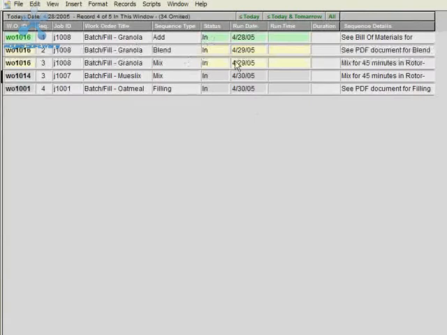Anything with a green work order ID is due today. Anything due tomorrow is in yellow, and then anything after that is in gray. So it's a real quick view to see what work needs to be done in any department.